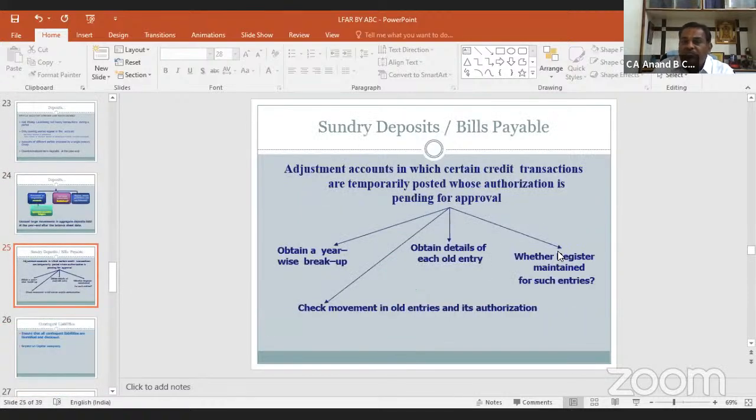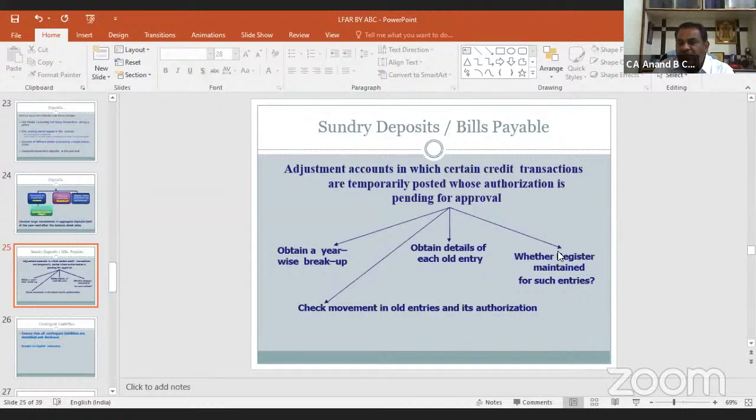In case of sundry deposits and bills payable, adjustment accounts in which certain credit transactions are temporarily posted, whose authorization is pending for approval. You can take a breakup year-wise, or each old entry, you should take details of that old entry, whether a register is maintained by the bank officials for such entries, check movement in old entries and its authorization.